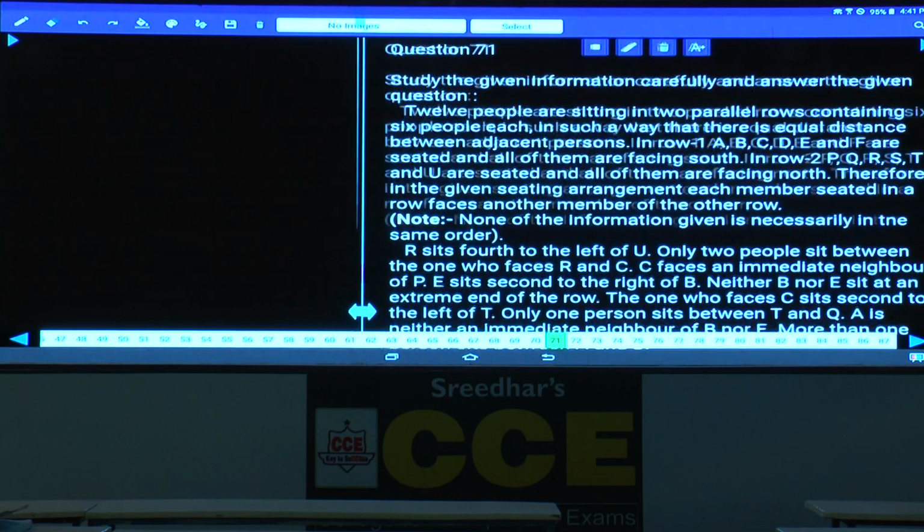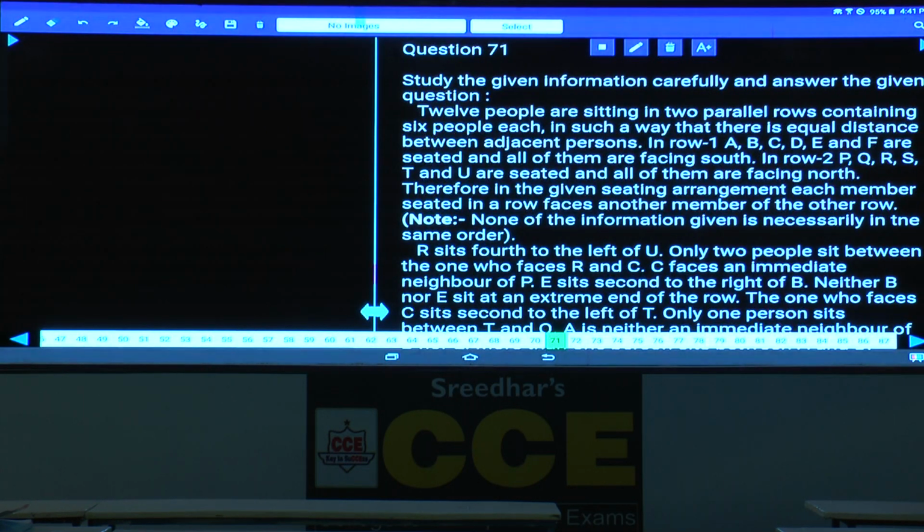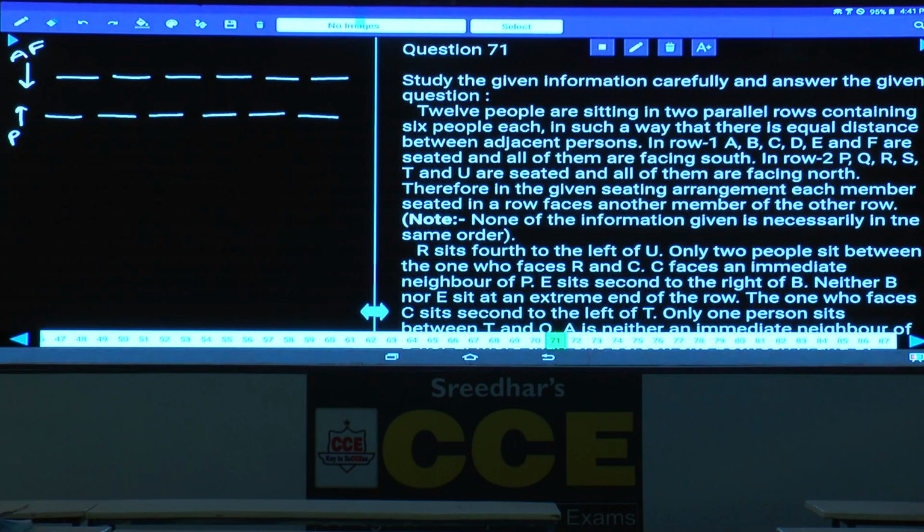Now in row 1, who are the persons? A, B, C, D, E and F are in row 1, and all of them are facing south. These are positions 1, 2, 3, 4, 5 and 6, and A to F are the persons. And now this is row 2. In row 2, P, Q, R, S, T and U are the persons who are facing towards north.